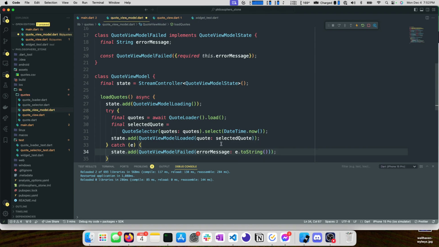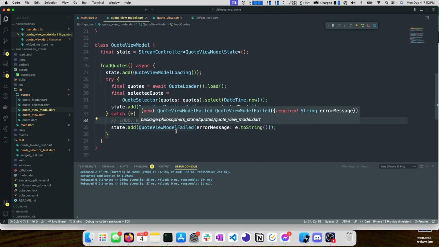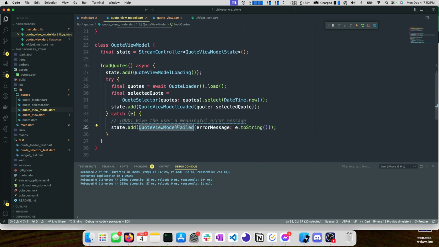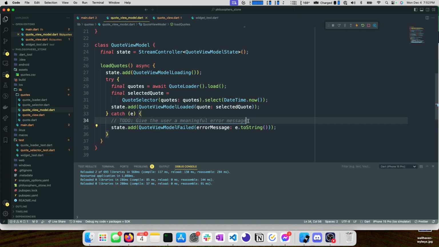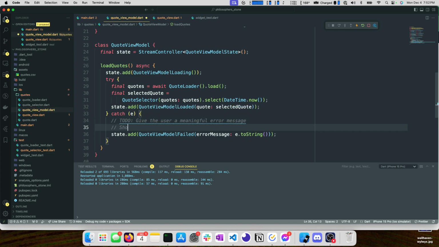This is not going to be the prettiest error message, and in fact, we'll leave a little to-do right here: give the user a meaningful error message. Another thing we can do is look at this state, and if it's failed, we could give the user the ability to swipe down to refresh to try again, and that might be something we'll do too. So I'll make a note here. Should we give the user the ability to swipe down to refresh?